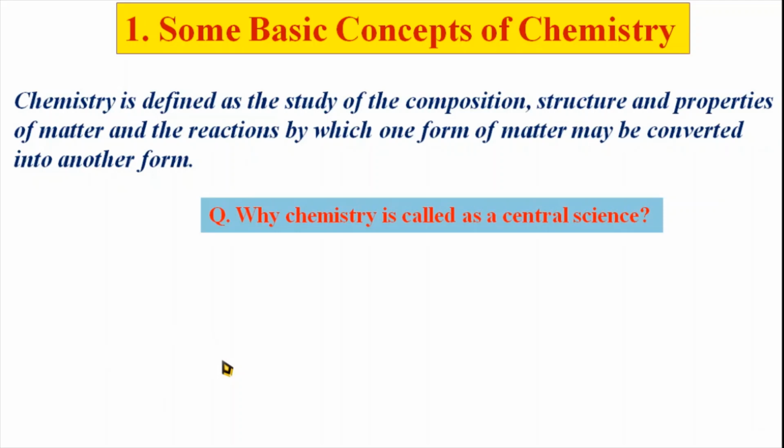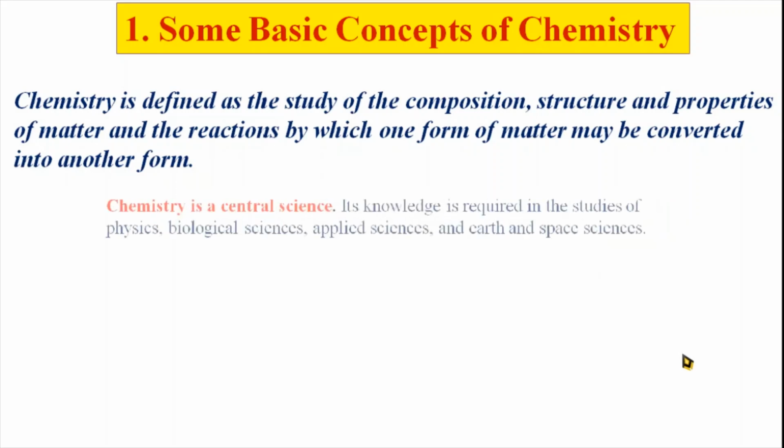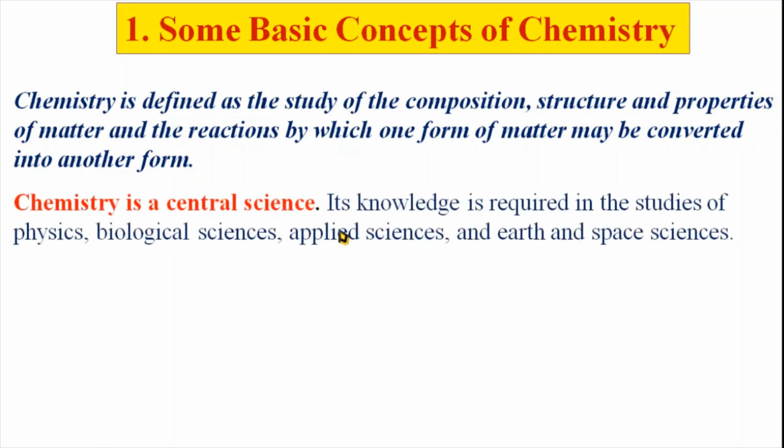Then chemistry is called the central science. Chemistry is called the central science. That means it is the center of all sciences. Then the question is, why is chemistry called the central science? Here we see the knowledge of chemistry is required in the studies of physics, biological sciences, applied sciences, and earth and space sciences.